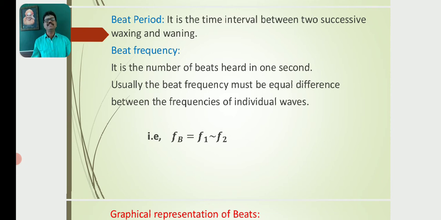Usually the beat frequency is equal to the difference between the frequencies of the individual waves. If f1 is the frequency of the first wave and f2 is the frequency of the second wave, whether f1 is greater than f2 or f2 is greater than f1, the beat frequency fB equals f1 minus f2. This is the expression for beat frequency.